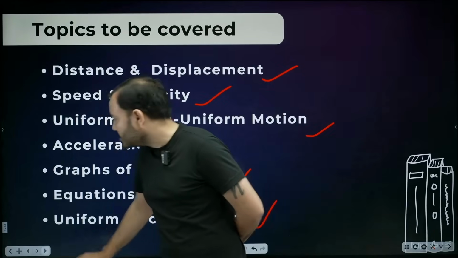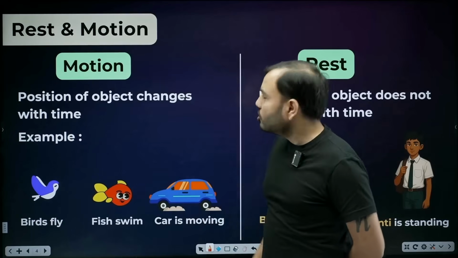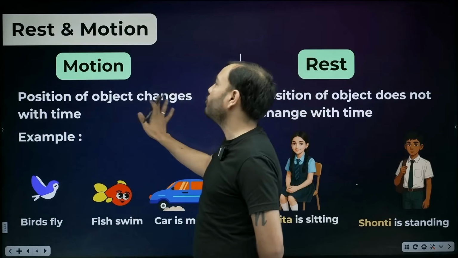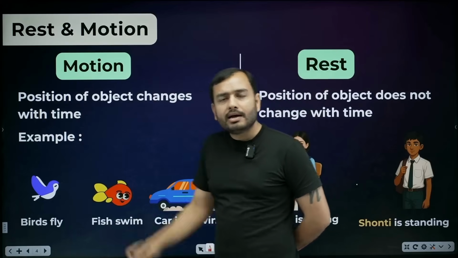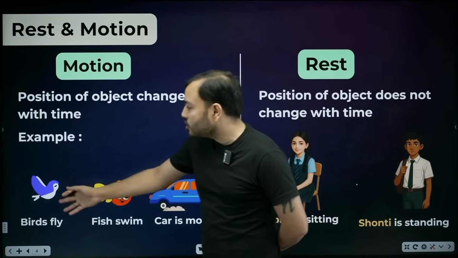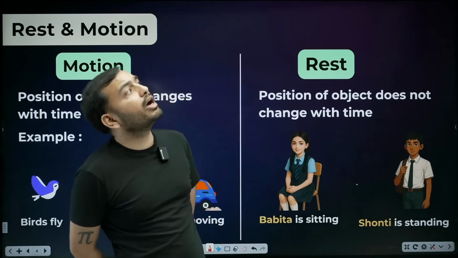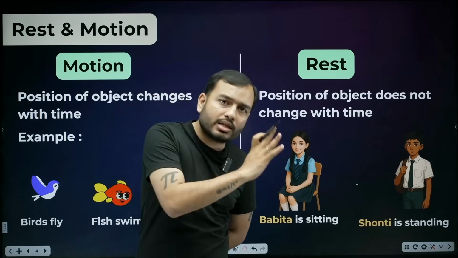So let's start with very basic things. What is motion? What is rest? Motion means the position of an object changes with time. The position of an object keeps changing with time. For example, this is a bird. Just now I saw it flying above my head, and a little later I saw it flying further ahead. Its position changed with time.